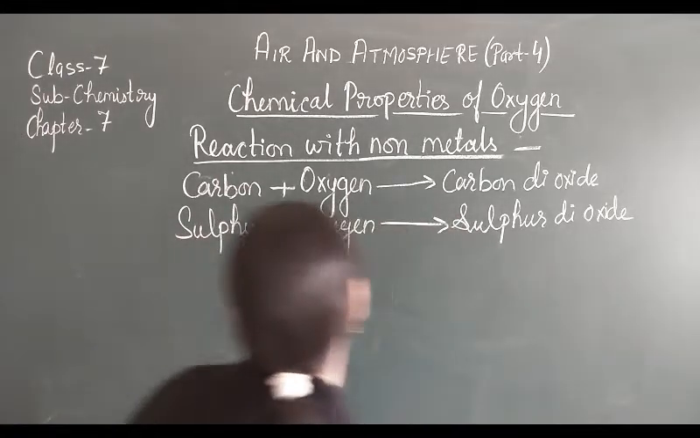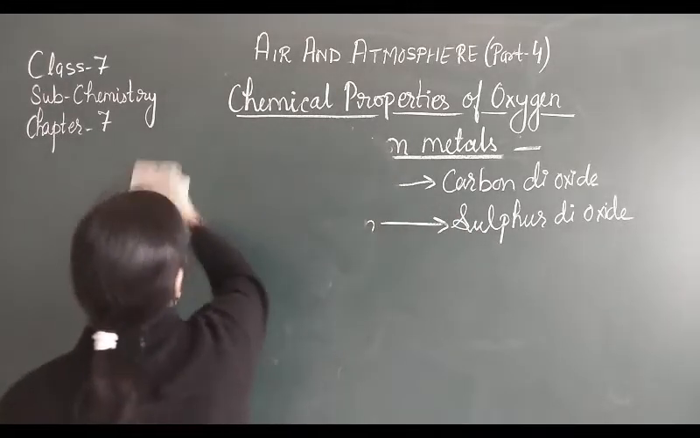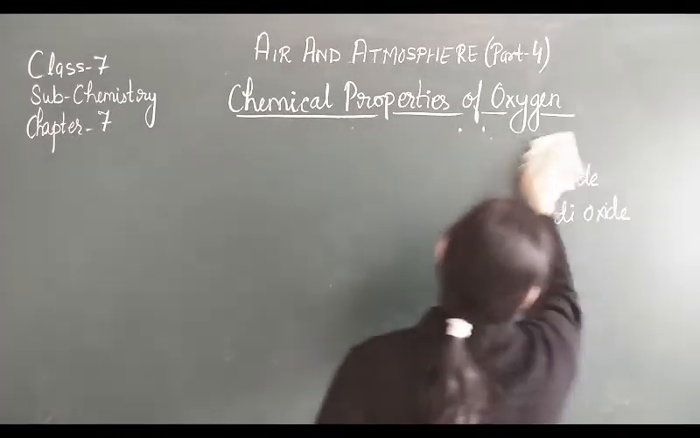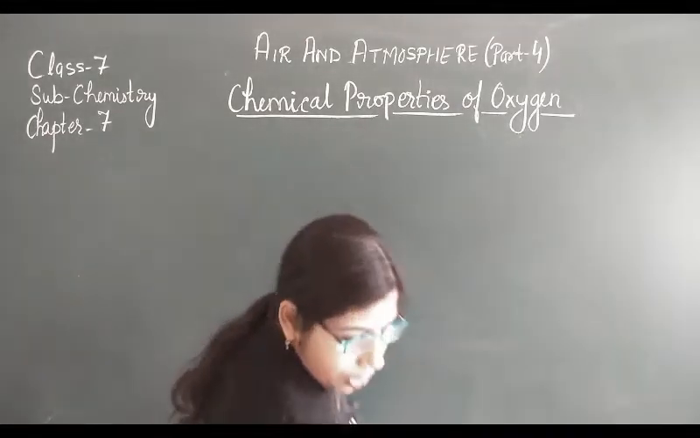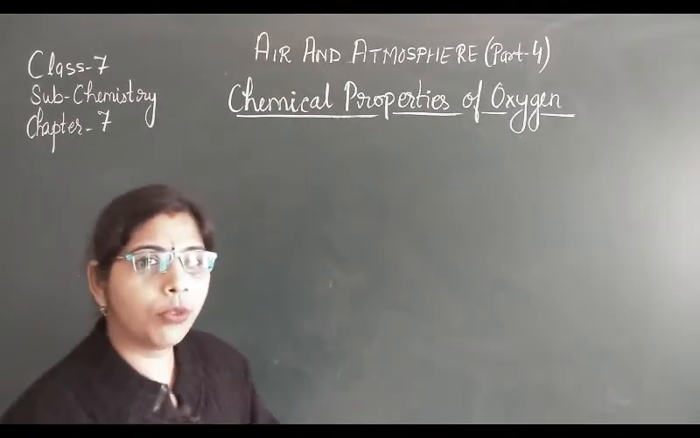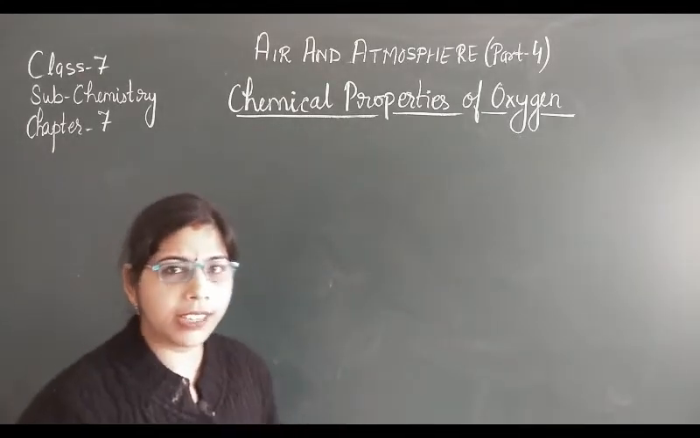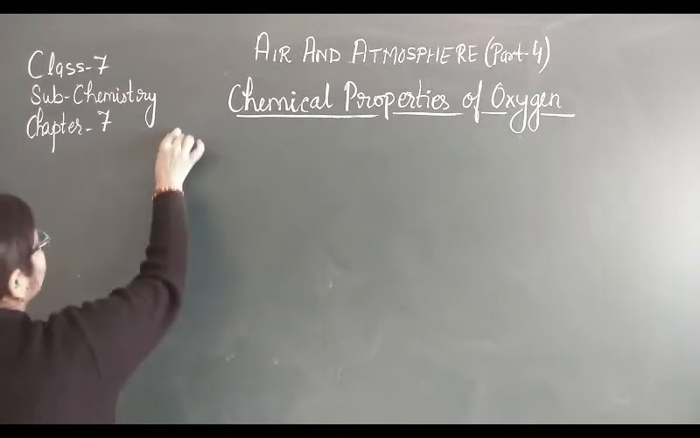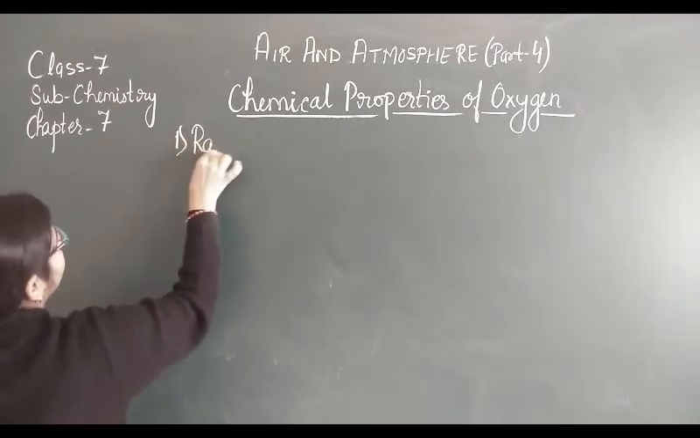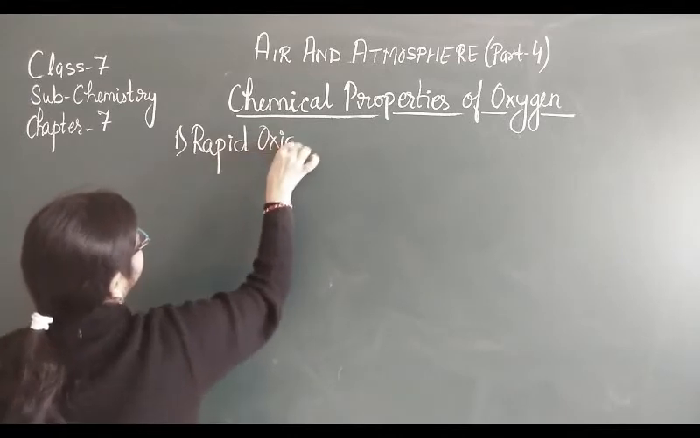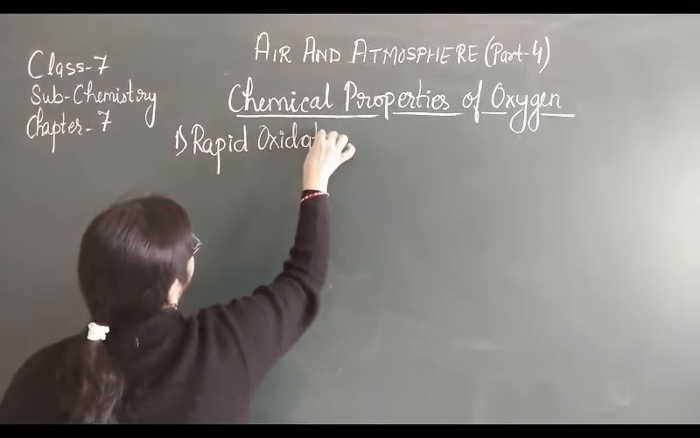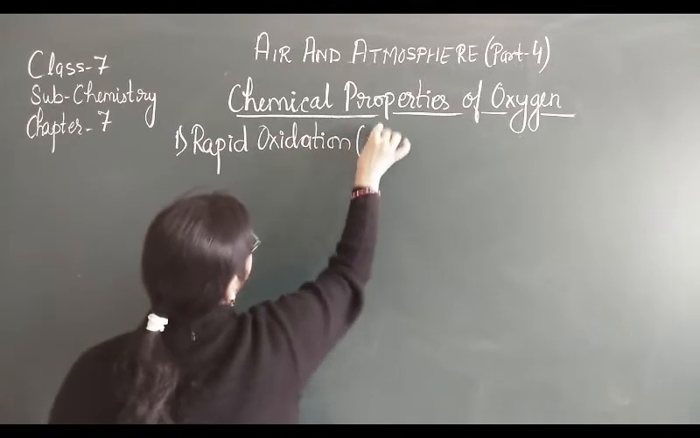Now let's move toward the other topic. As I told you about oxidation, oxidation is of two types. First is rapid oxidation and second is slow oxidation. So first is rapid oxidation. This is also known as combustion.